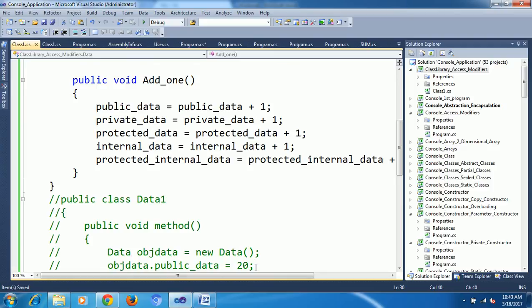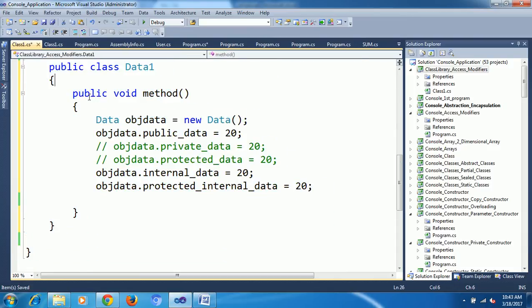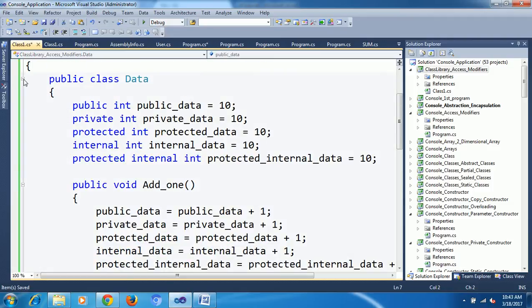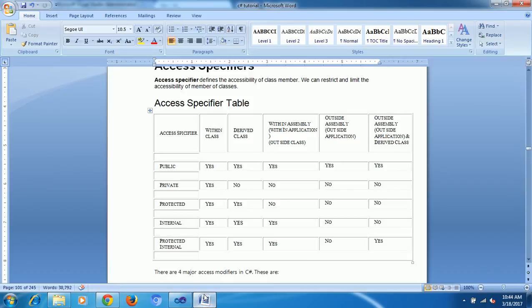Now what is the second? Same project, derived class. This is my first class, Data. This second is Data1. I inherited, derived it. What members can I access? In derived classes, only private I cannot access.